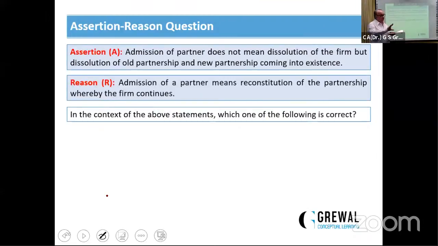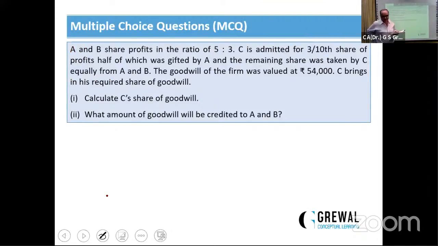Option will be, the first is correct answer, calculate C's share will be 8,100. 54,000 multiplied by 3/20. No option is given, no doubt, hardly matters, but this is a simple question. 54,000 multiplied by 3/20. So C's share of goodwill will be 3/20.